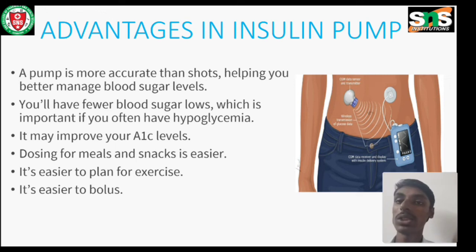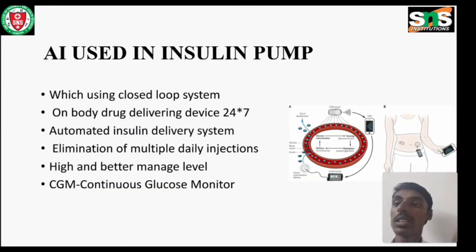Advantages of the insulin pump. A pump is more accurate than shots, helping you better manage blood sugar level. You will have fewer blood sugar lows, which is important if you often have hypoglycemia. It may improve your A1C levels. Dosing for meals and snacks is easier. It's easier to plan for exercise.